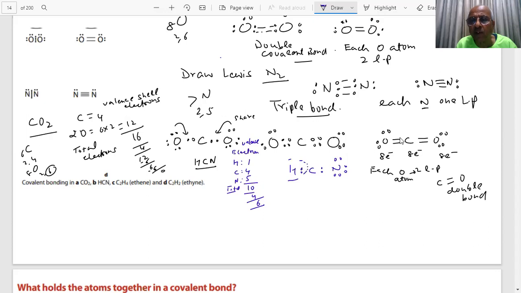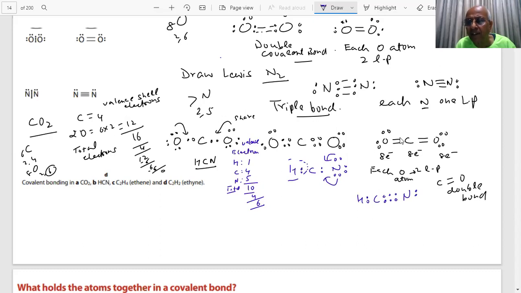But carbon has 4. So what will I do? I will share two lone pairs here. Then how will it look? H, C. How many are coming here? 1, 2, 3. Okay? And it still has 1 lone pair of electrons.